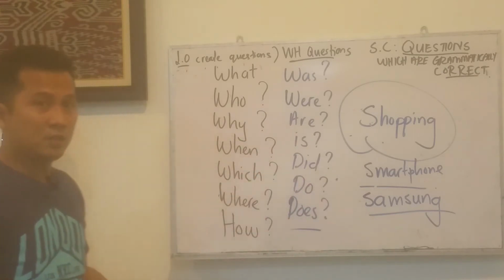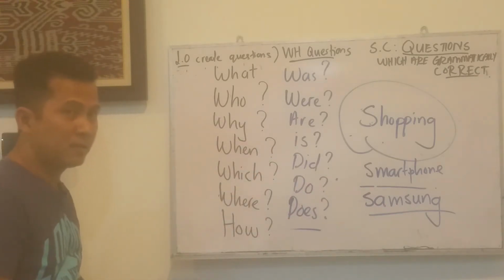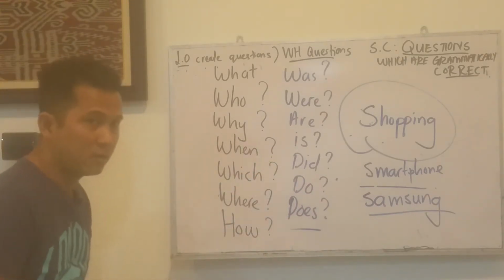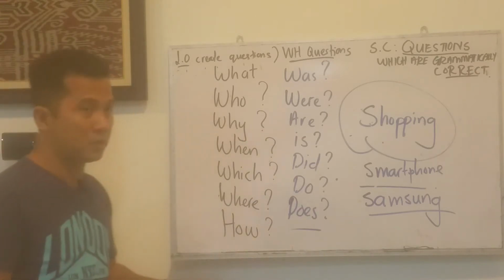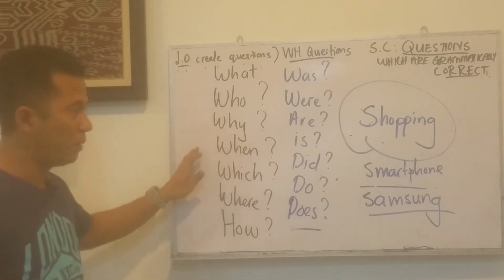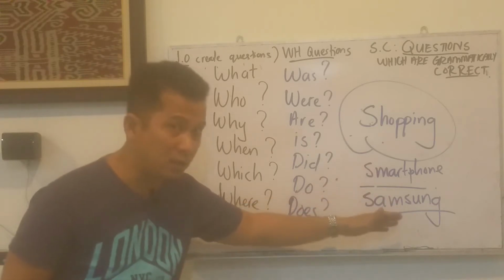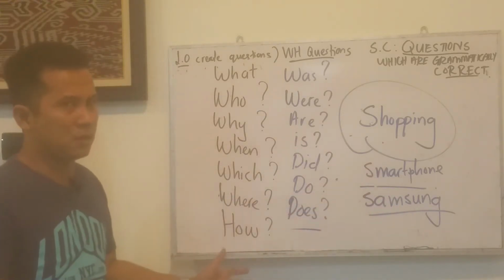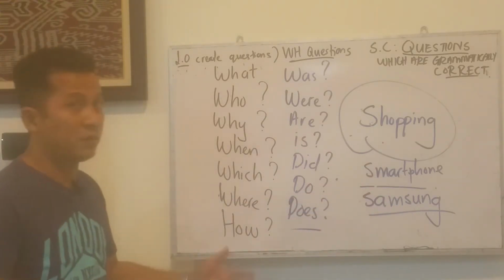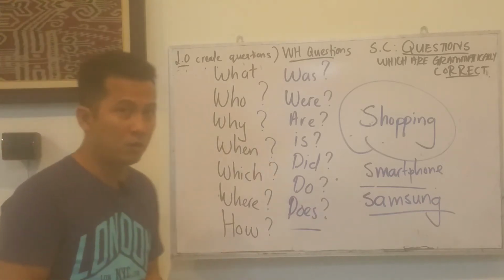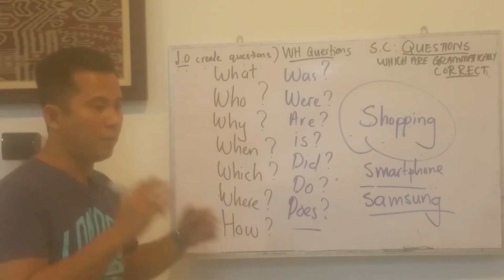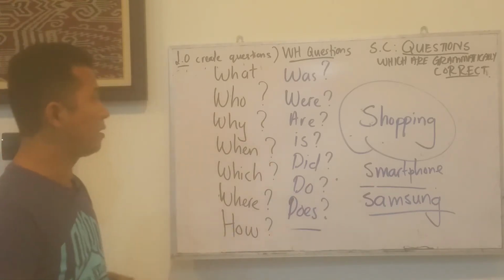Is it made in South Korea? Or is it made in China? So that is why you need to ask questions. And then the next question will be, when was it created? Is it 2 years ago, 6 months ago, 2 months ago, 5 years ago? You have to know about the product before you spend your money on that product.